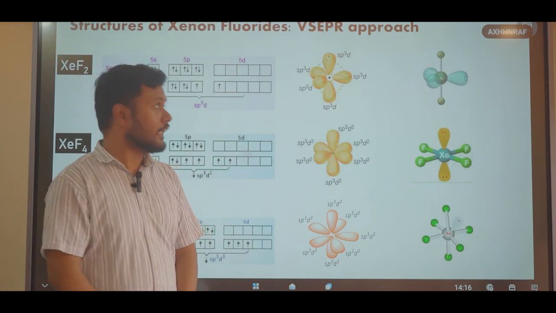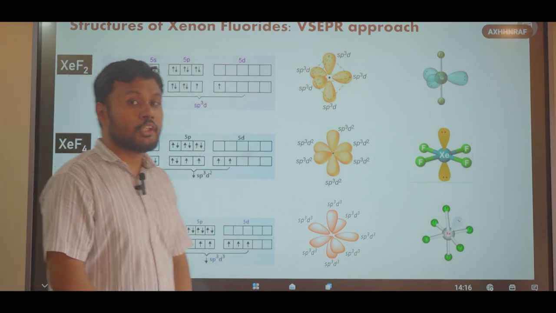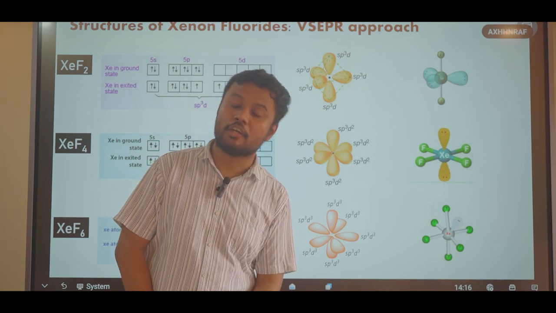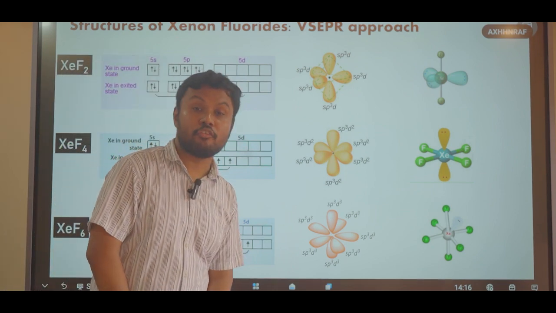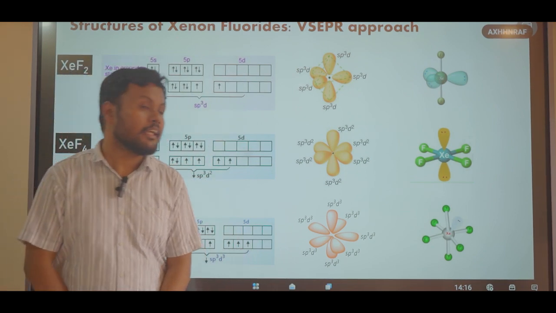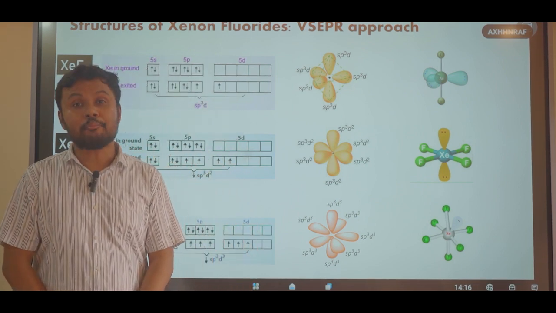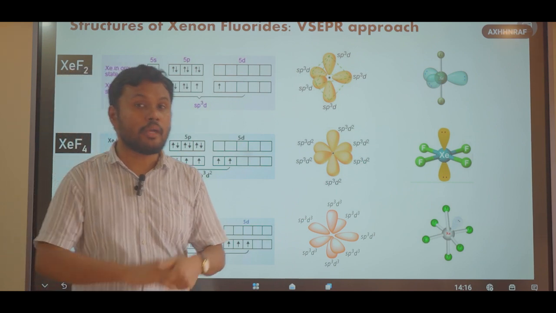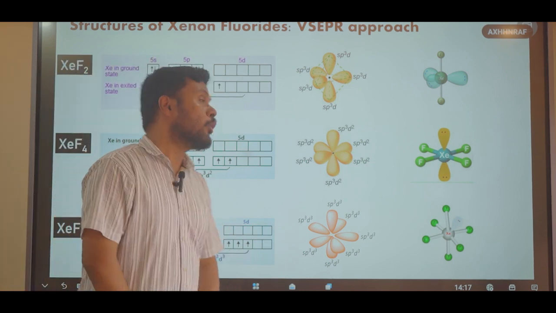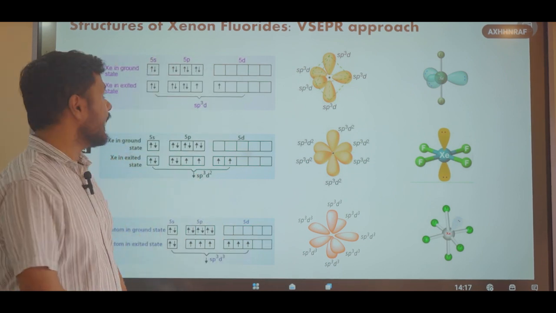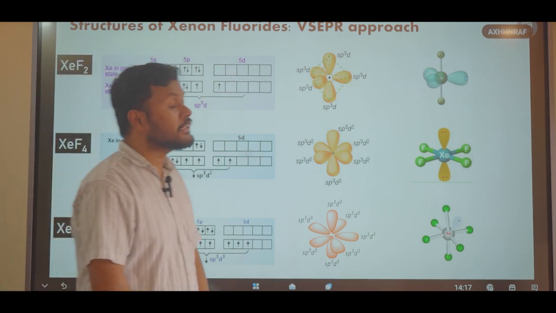So let us try to understand their structure in the light of VSEPR theory. Let us understand the structure of XeF2 first. Xenon in the ground state has an electronic configuration of 5s2 5p6. In the excited state, one of these p electron pairs gets unpaired and one electron gets promoted to a higher 5d orbital. So 5 of these atomic orbitals, that is 1 s orbital, 3 p orbitals and 1 d orbital, hybridize to form 5 sp3d hybrid orbitals.